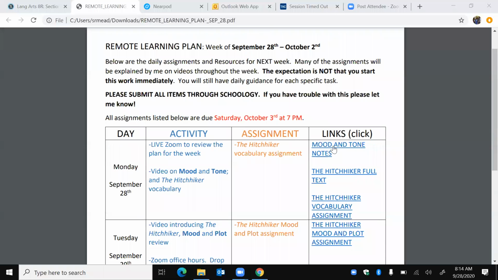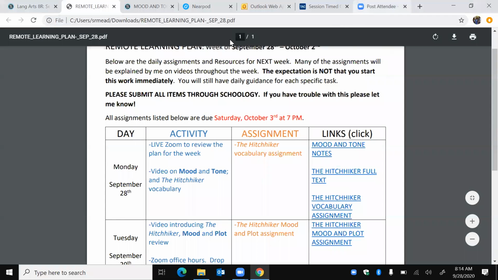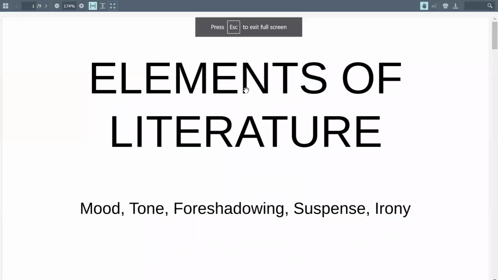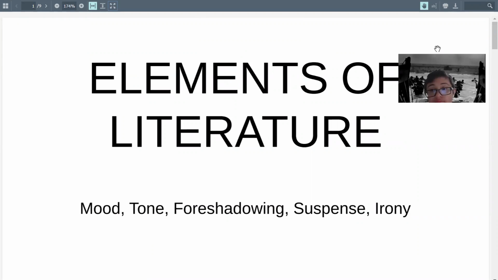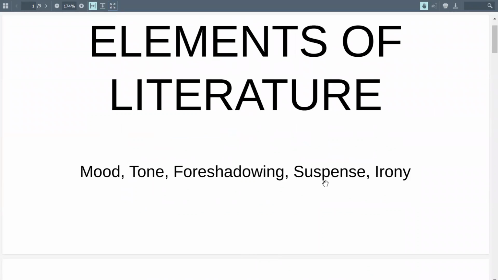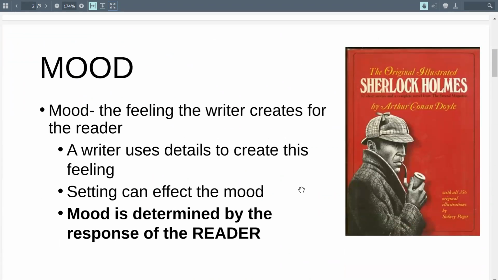All right, so we'll start off here talking about mood and tone. This is another one of those things that in 8th grade we covered at the beginning, and then it comes up again and again throughout the years as we go through these different stories. So we'll cover all these things: mood, tone, foreshadowing, suspense, and irony. So mood and tone, there's a difference between the two things, right? And I don't want you guys to get them confused.